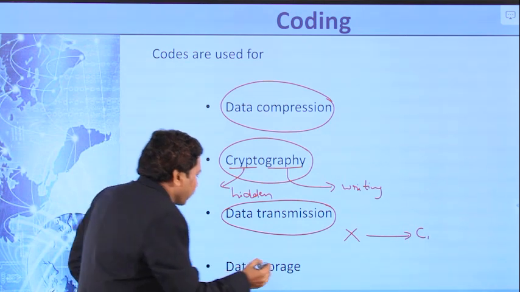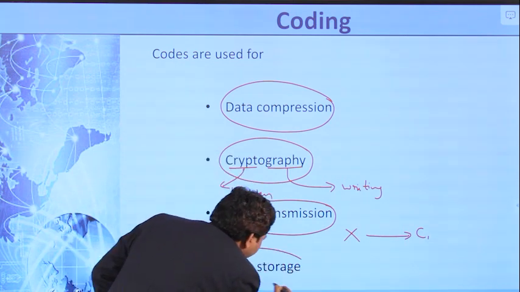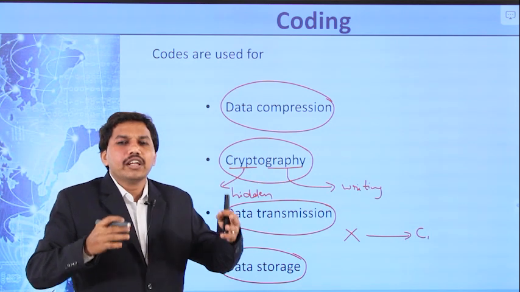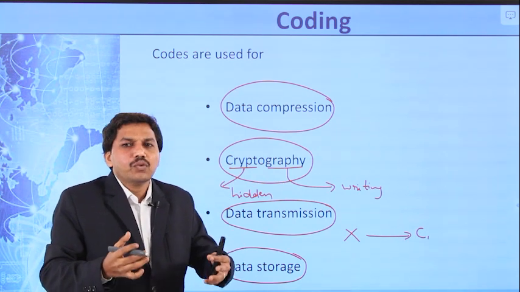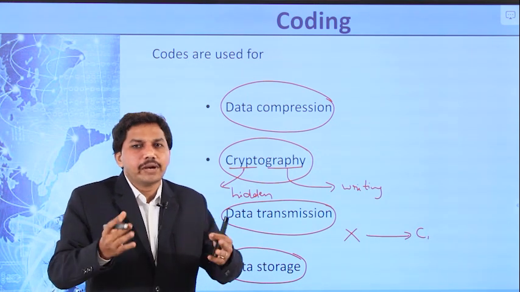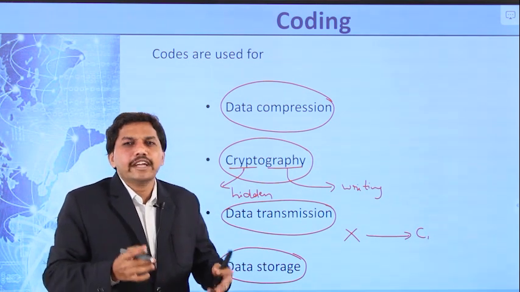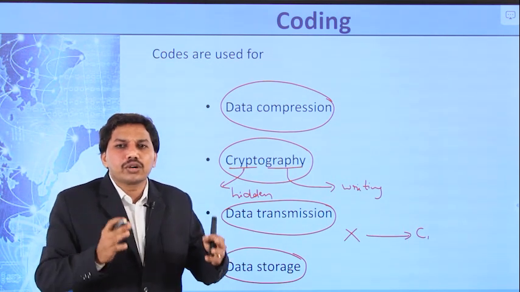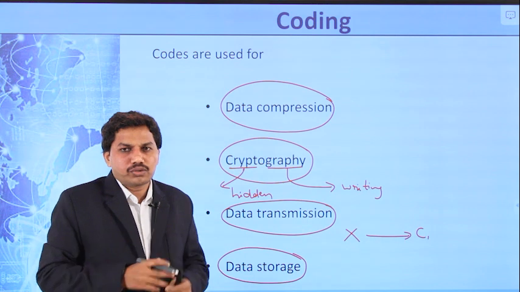And the last one is data storage. In order to store our data, either audio files or video files, we are using the codes. The simple examples are pen drives: 4 GB, 8 GB, 16 GB, 32 GB and so on. So in order to store our data, we are using these codes.